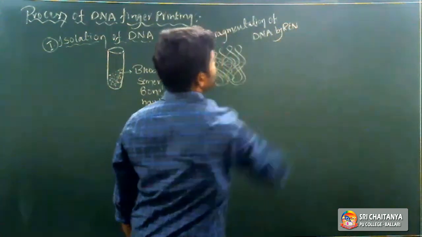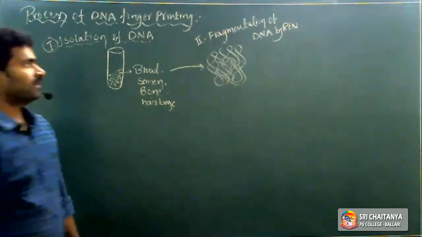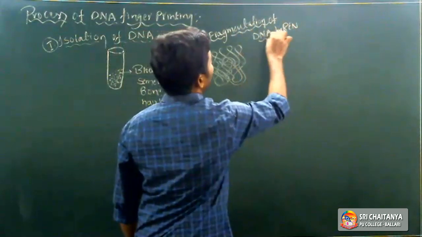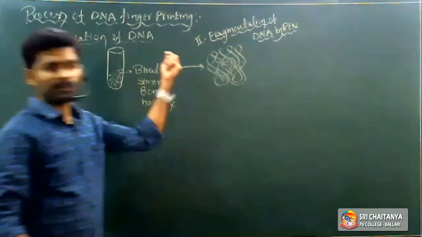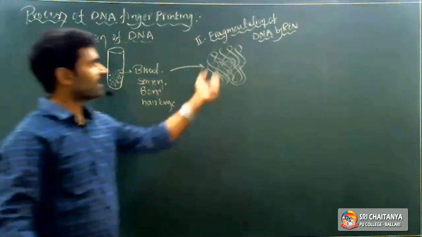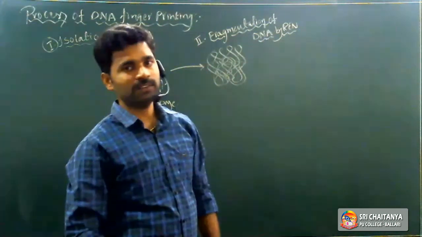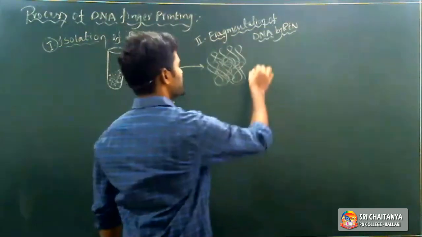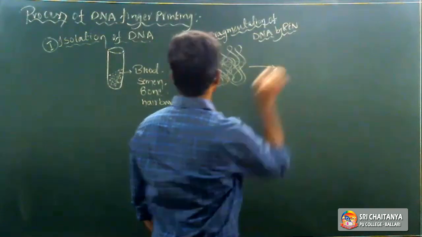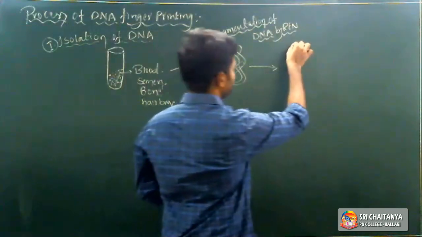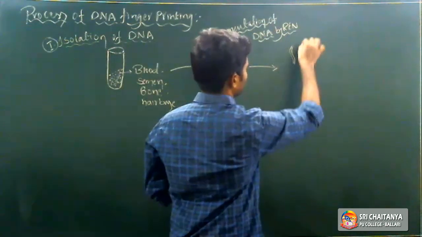REN means restriction endonuclease enzymes. After collection of purified genetic material from the various substances, the purified genetic material is treated with restriction endonuclease enzymes, resulting in the formation of several DNA fragments.